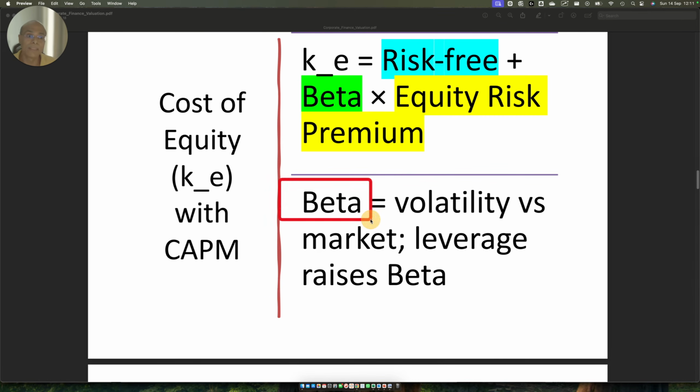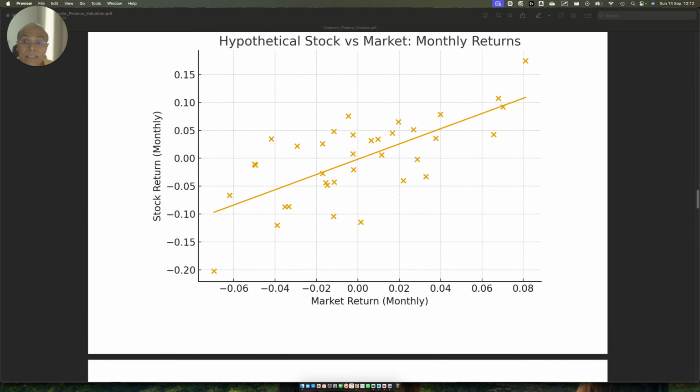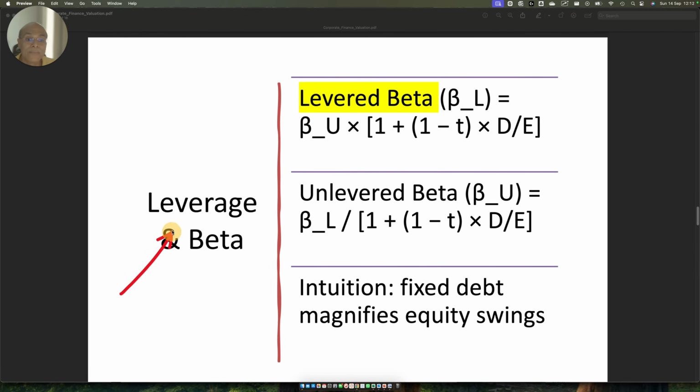Now, on top of which, if a company is highly levered, meaning it is carrying more debt, then the risk that company carries is going to be higher, because the debt holder is going to demand cash flow. The cash flow of the company will be demanded by the debt holder first, because the debt holder doesn't care whether the company is performing well or badly. Therefore, the company's volatility as far as the equity price is concerned is going to be pretty high, depending upon how levered that company is. And therefore, the levered beta is a reflection of that debt to equity ratio.